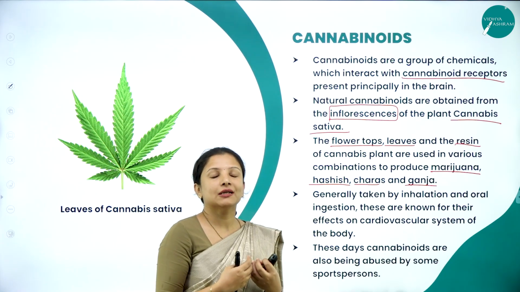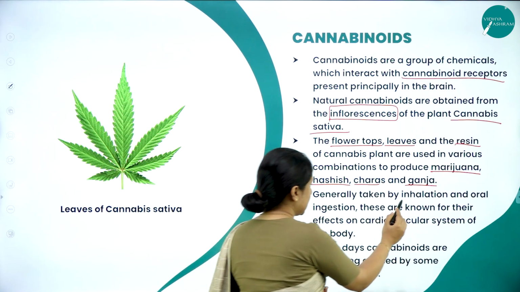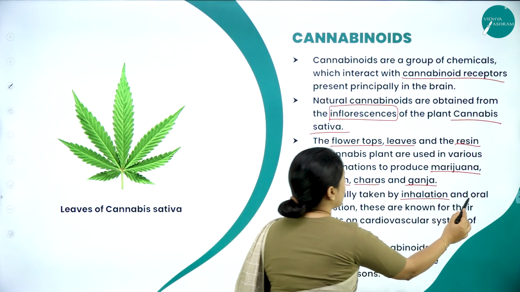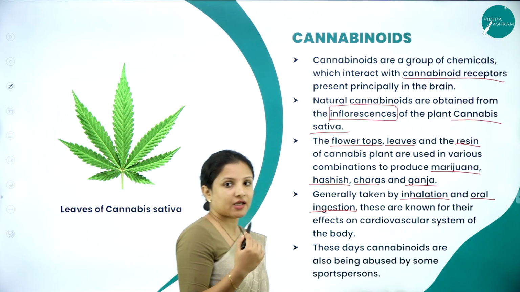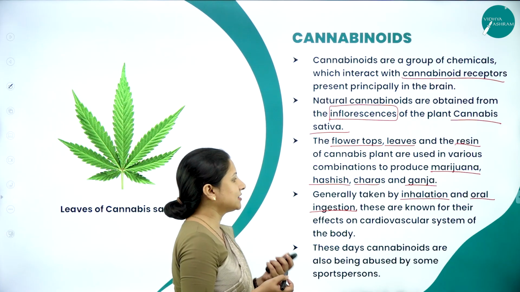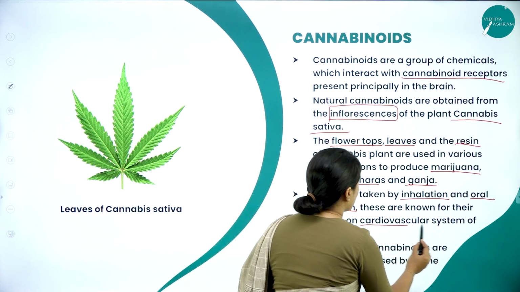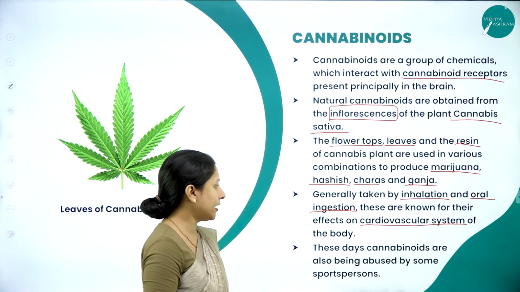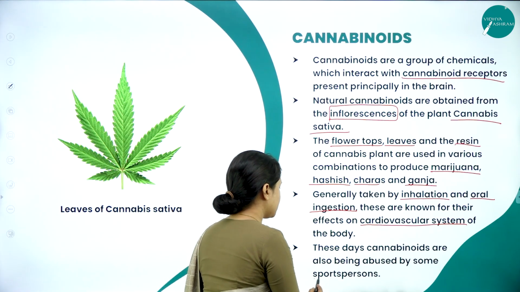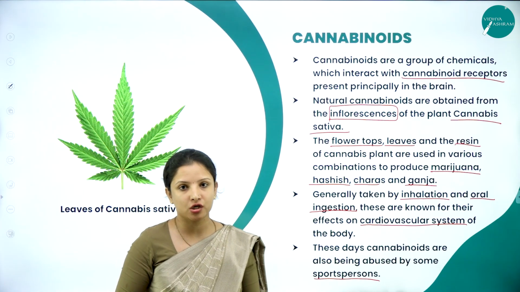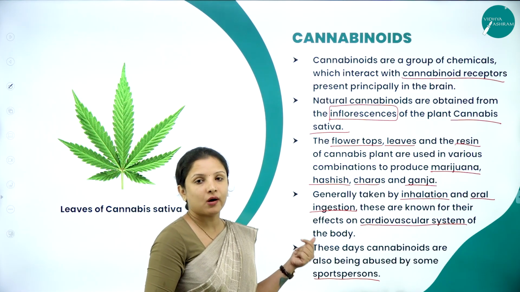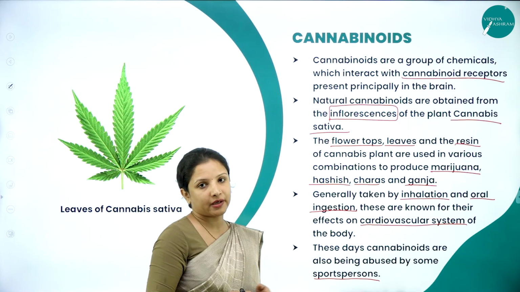And how are these drugs generally consumed? They are consumed by inhalation, and also through oral ingestion, that is by chewing. These drugs, the cannabinoids, directly affect the cardiovascular system of the body, that is the heart. And cannabinoids are nowadays being abused by sports persons because they give a lot of energy or strength to the body. Therefore, they are also being used by sports persons in athletics and all that. So they are being abused by sports persons.